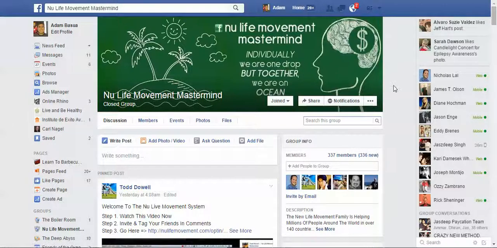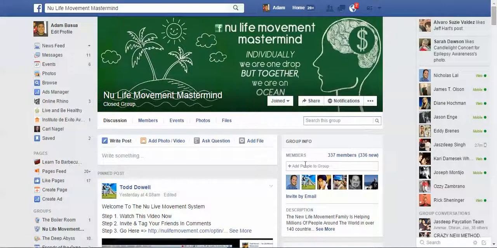And so basically, here's how it works. You have somebody who you know who's interested or who has shown interest in what we're doing, and you want to show them what we're doing. So first, of course, you have to be friends with them on Facebook. Once you're friends with them on Facebook, then you come to this group, and you have to already be a part of this group. If you're not, contact me and I will get you, or contact your upline and they will get you in. So first you have to be already in the group.